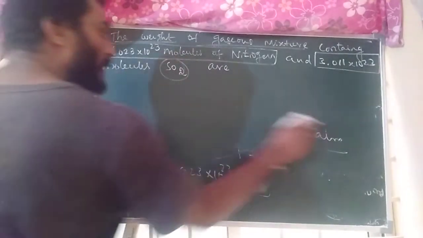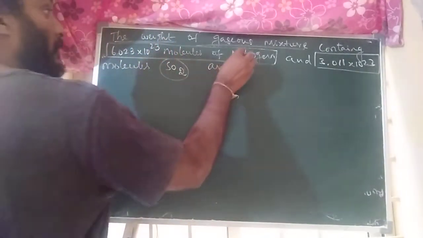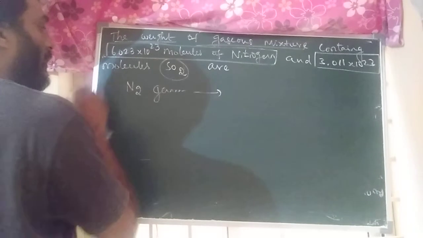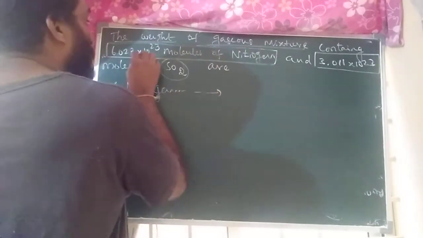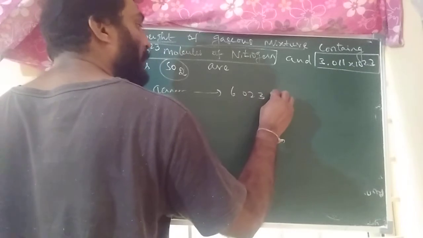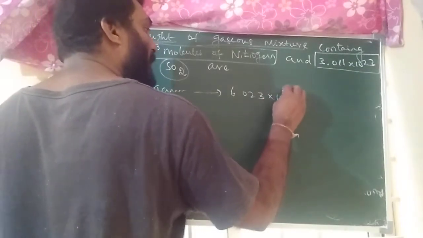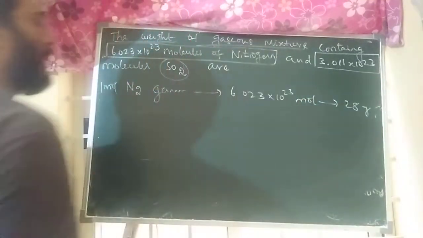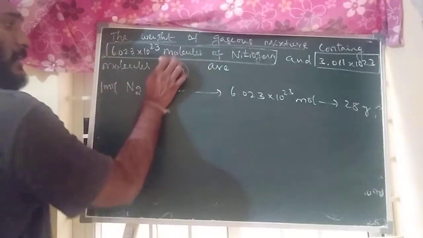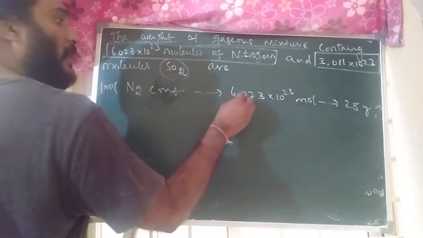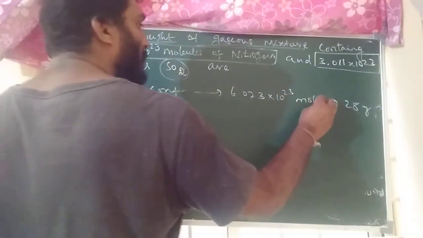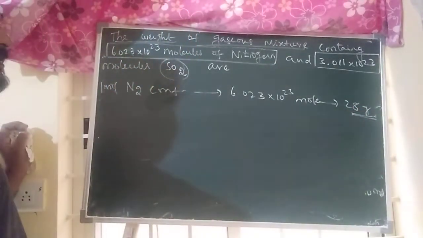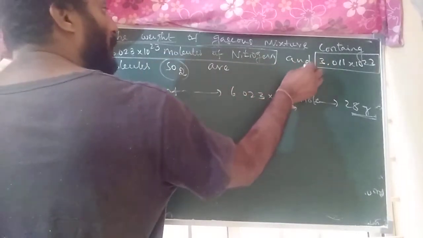First write nitrogen gas: 1 mole of nitrogen gas contains 6.023 into 10 to the power of 23 molecules. This is how much? 28 grams, correct or not? So 6.023 into 10 to the power of 23 molecules contain 28 grams.